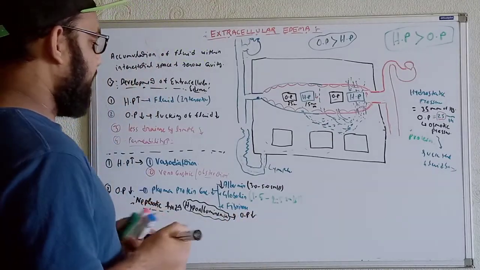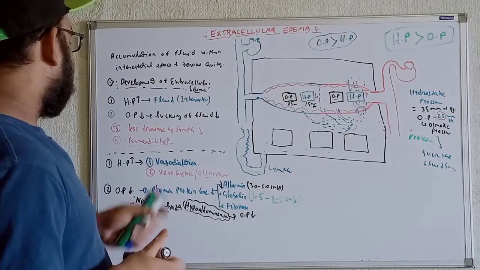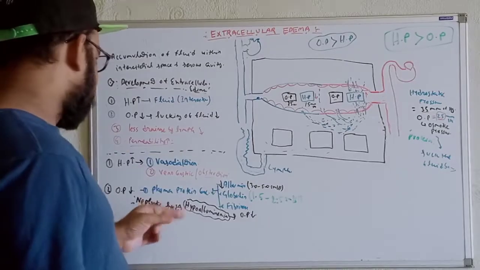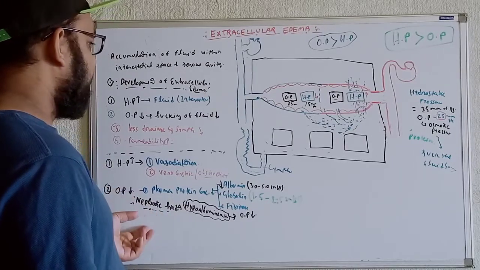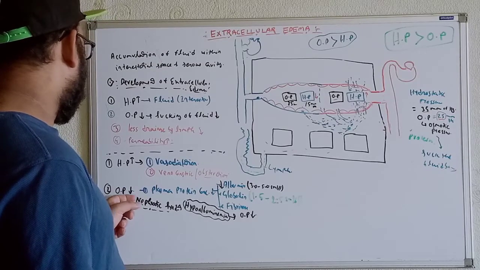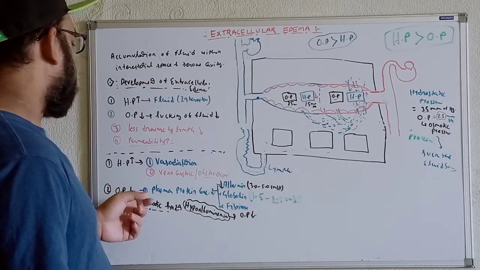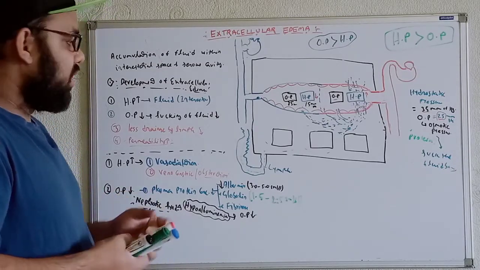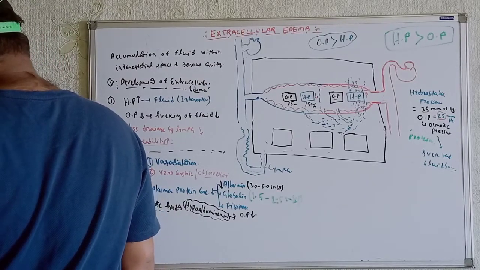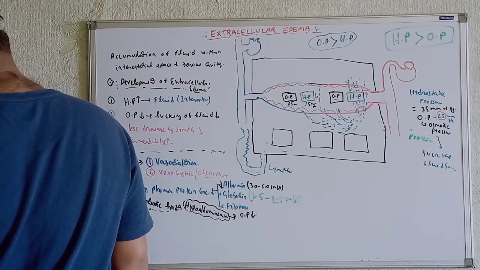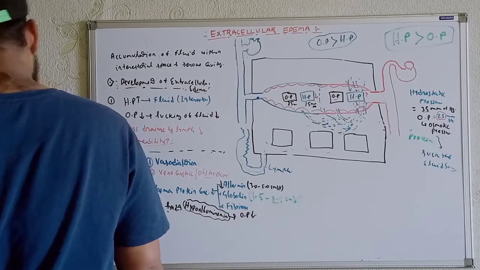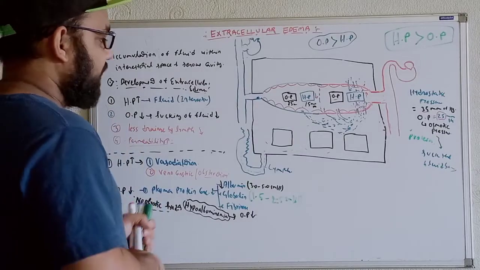Now the third reason I said is less drainage by the lymphatic system. I will go back in detail again for these things, for why the oncotic pressure will be reduced. But for now I just need to know up to this much. I will go back in detail in the next video whenever we talk in detail about the nephrotic syndrome. Okay, now the third reason we can write over here in terms of lymphatic drainage. If the lymphatic drainage is getting reduced, let's talk about whatever problem we will see over here.